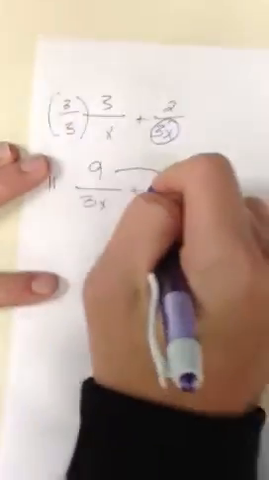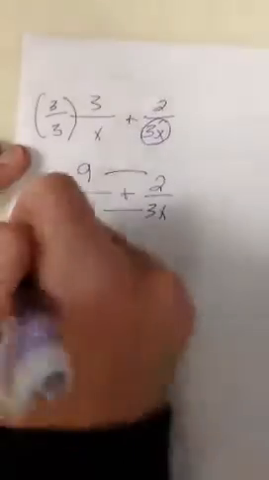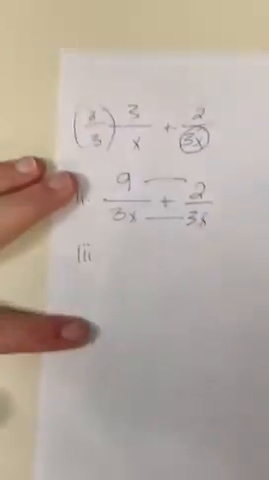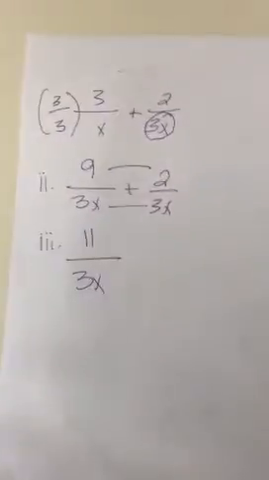So we're going to add that to that and keep these two the same because they're the denominators. So 9 plus 2 is 11 over 3x. Now can we factor here? No. Can we reduce the answer? No. So that is our final answer right there.